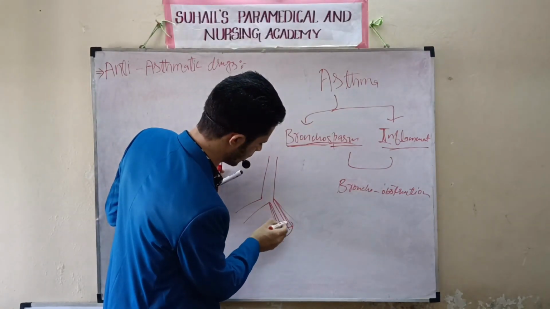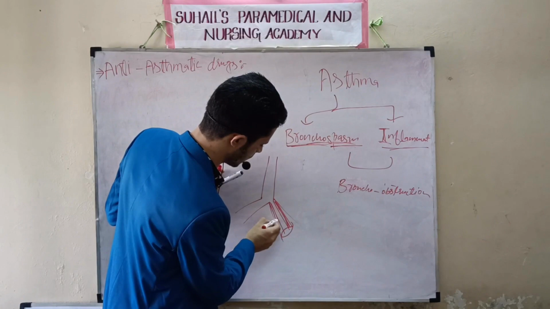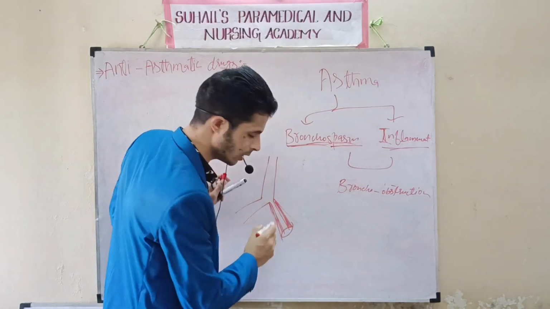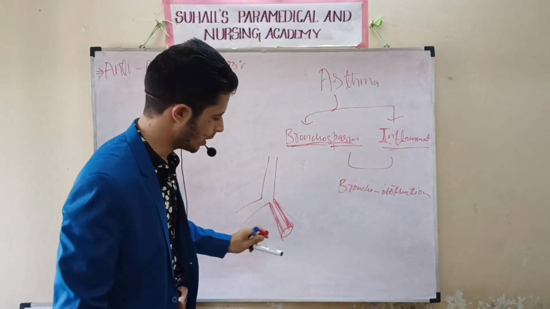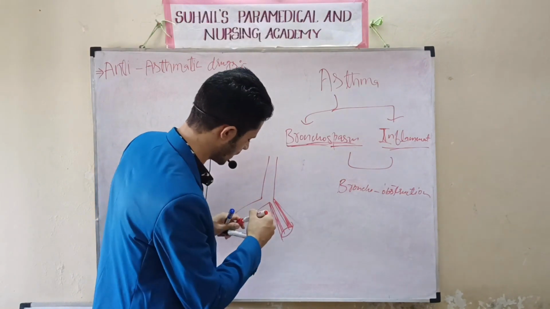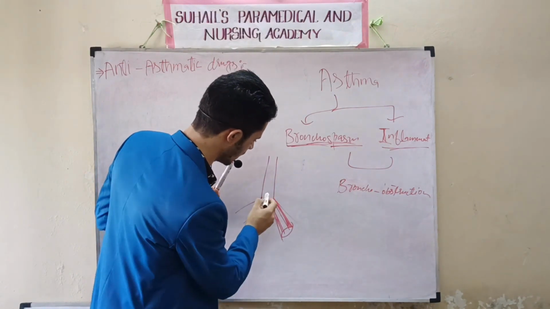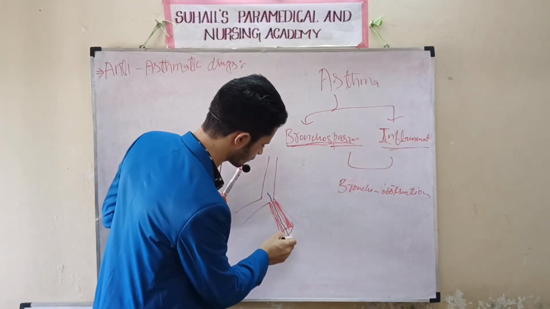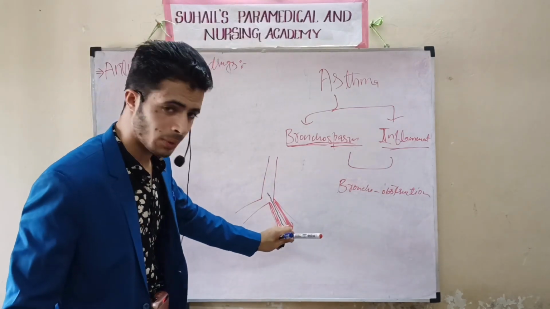Okay. So this is the normal diameter of the bronchi. What happens? Air is coming. How is the air entering? Air will come this way. Okay, so this was the normal diameter.